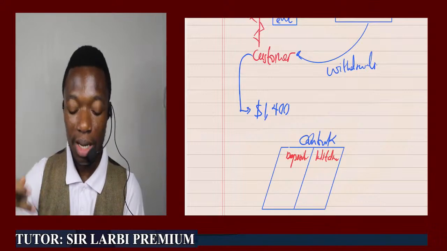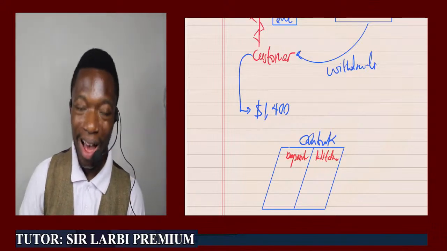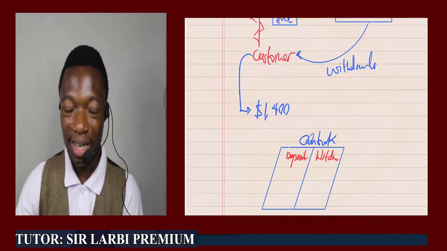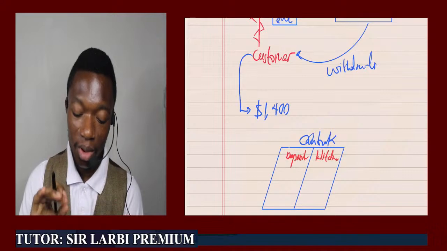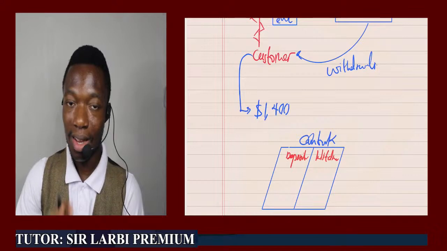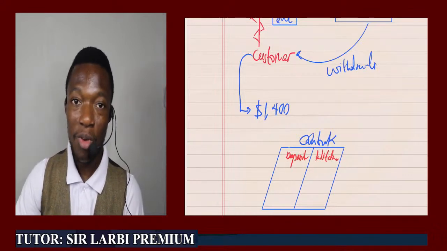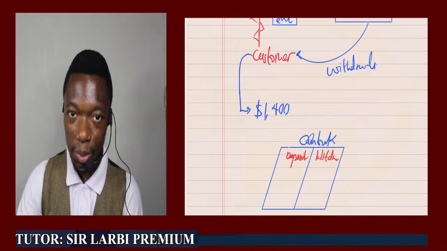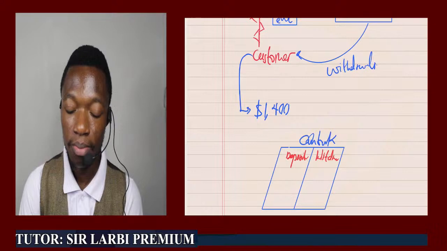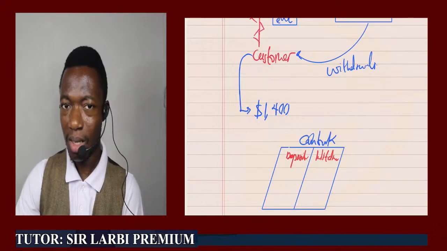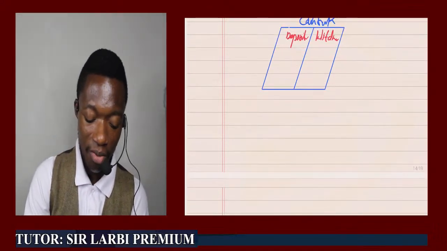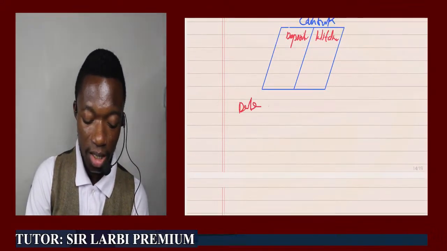So a cash book is a book kept by the customer to record items of cash deposit or cash withdrawal. It deals with the recording of transactions with respect to cash or cheque only, in the form of a deposit or a withdrawal. The cash book is also one of the fundamental ledgers we use in recording our transactions in the books of accounts. So that is a cash book. What is a bank statement? A bank statement also looks something like this. You have the details, starting from the date section.